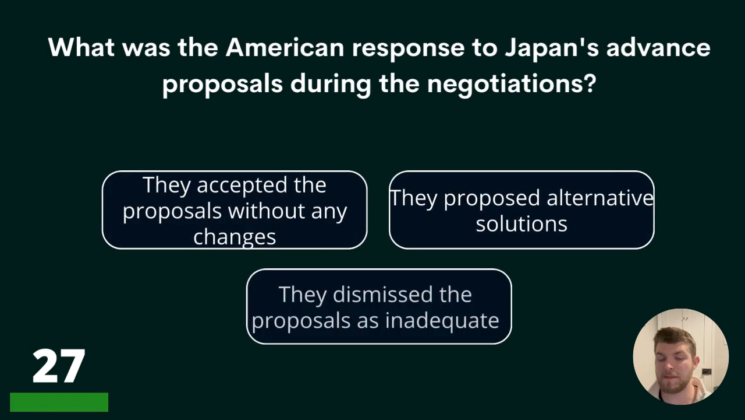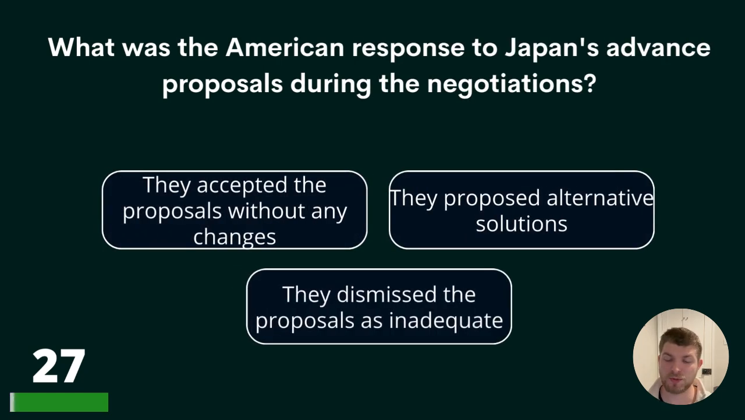27. What was the American response to Japan's advance proposals during the negotiations? They accepted the proposals without any changes, they proposed alternative solutions, or they dismissed the proposals as inadequate?